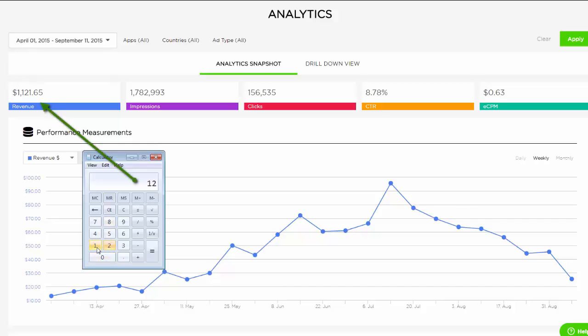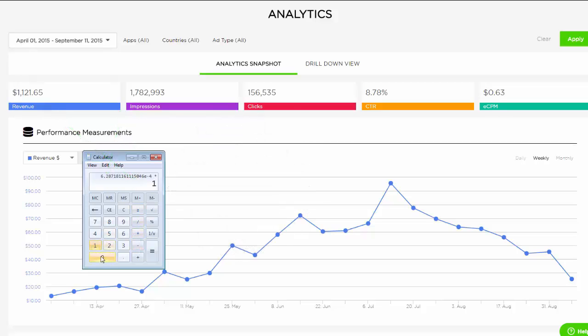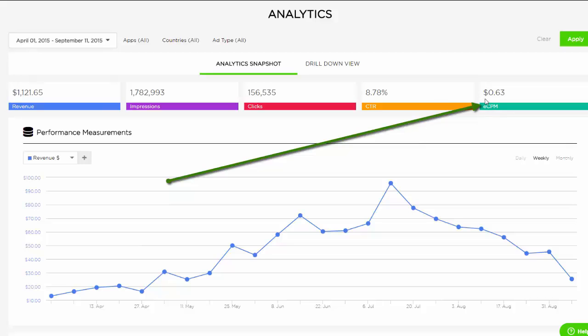The revenue divided by the total number of impressions, which is 1,782,993, is equal to this number, multiplied by 1,000. You're going to get about 0.63, which is known as ECPM. So the ECPM value is $0.63.